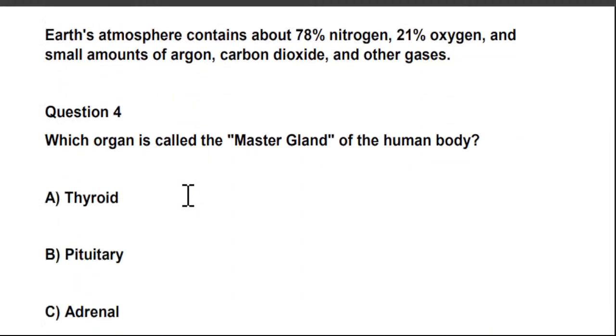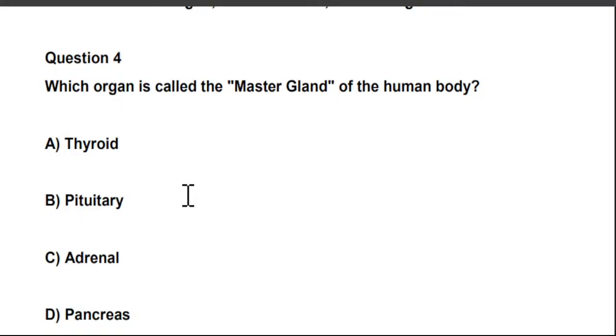So next question is, which organ is called the master gland of the human body? There are four options given here.